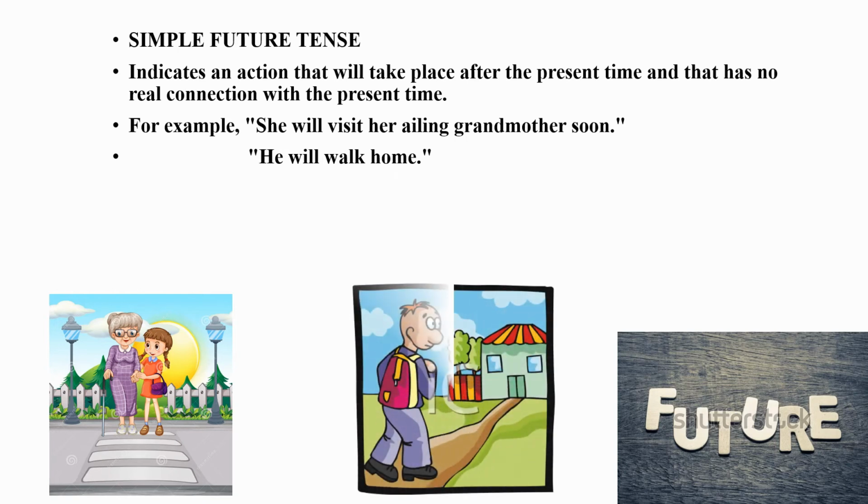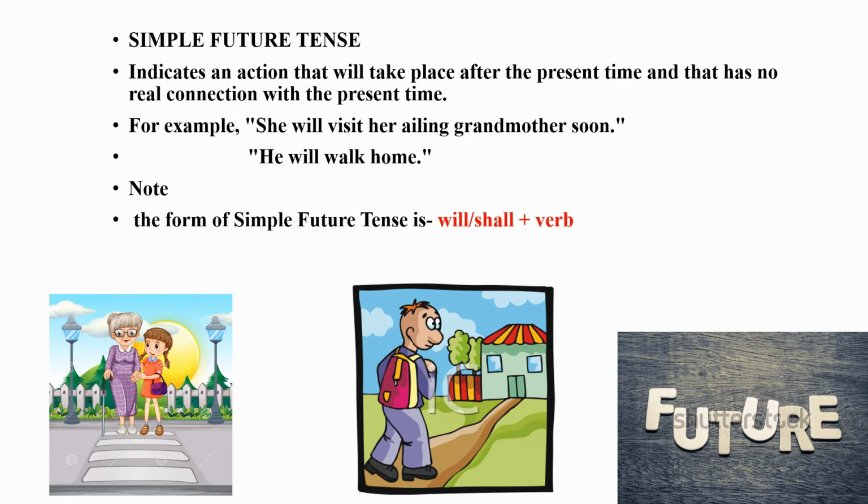He will walk home. Right now he is not walking, but we can say that he will walk home. That means this action will also happen in the future. Here you have to note one thing: the form of simple future tense is will or shall plus the V1 form of the verb.